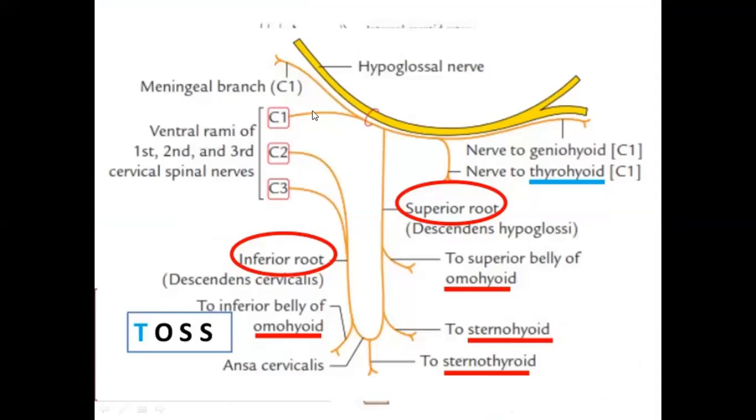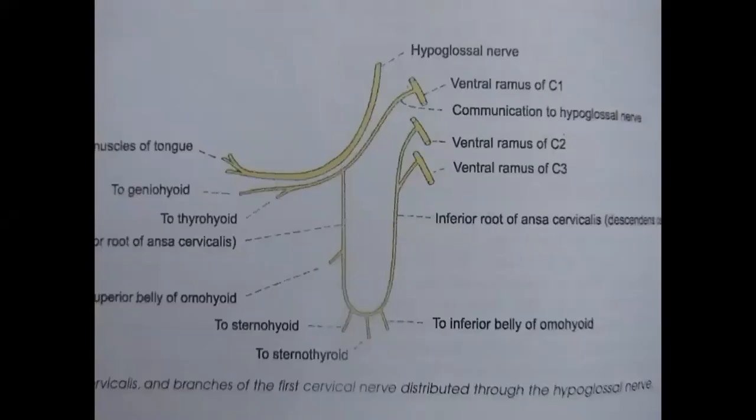C1 also supplies the dura mater and meninges, and C1 is accompanied by the hypoglossal nerve, which carries the fibers. We call it descendens hypoglossi, and it supplies these muscles: sternohyoid, sternothyroid, omohyoid, and thyrohyoid. Four muscles are supplied by this. So this is the ansa cervicalis, which can be asked as a short note. This is the diagram you can make out.